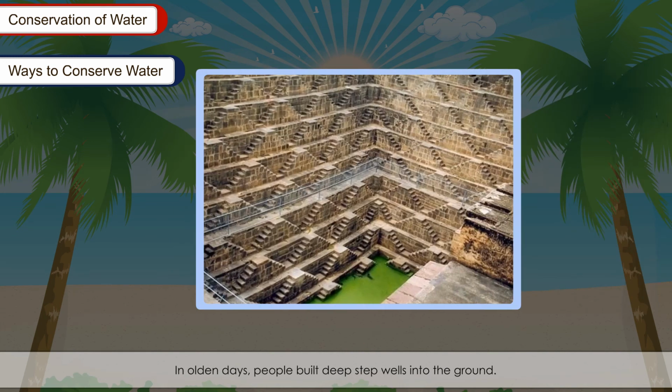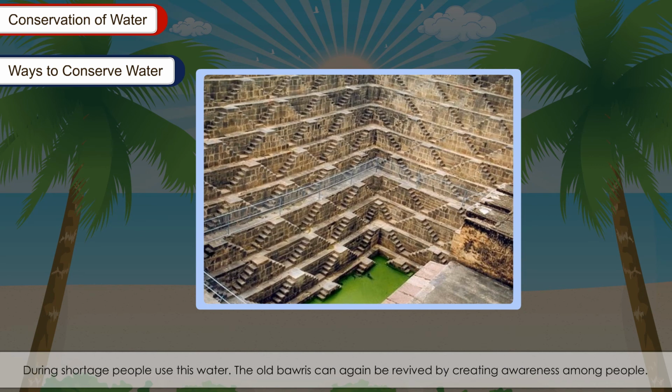In olden days, people built deep step wells into the ground. These deep step wells are called boweries or step wells. During the rainy season, these wells are filled with water. The water is stored in these wells for longer time because they are very deep, the evaporation of water is less. During shortage, people use this water. The old boweries can again be revived by recreating awareness among people.